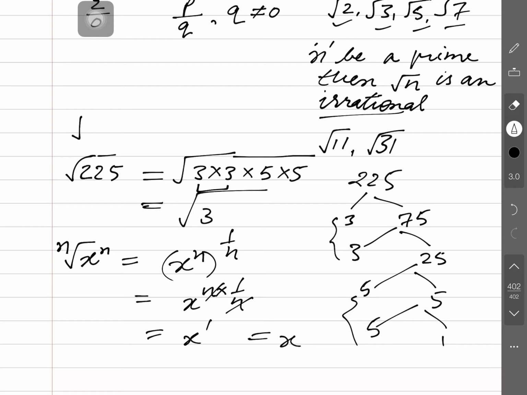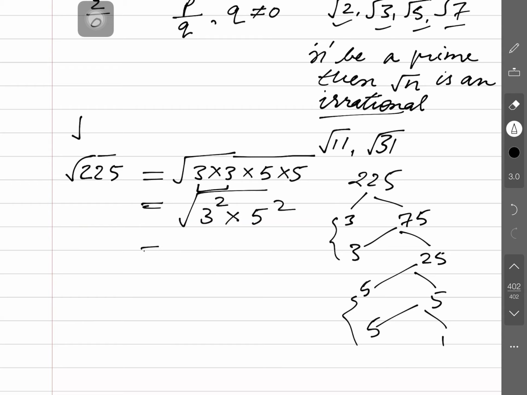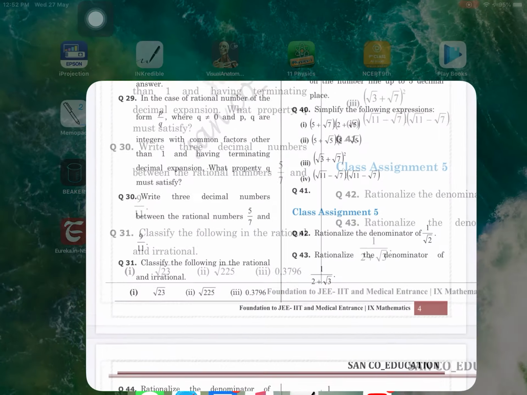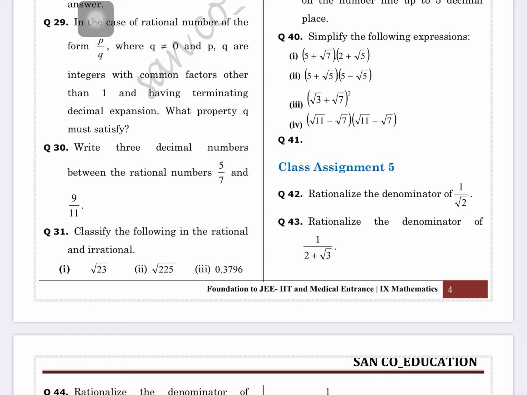So, you may understand this again. Here we have 3 to the power 2 and 5 to the power 2, right guys. So, 3 is carrying the power 2 and the indices is also 2, so 3 will get free from this. And 5 is also carrying power 2 and its indices is 2, so 5 also gets free. So, 3 5s are 15. It is not needed to tell this again. 15 is a rational number. Is that clear guys? So, before stating whether any number is rational or irrational, first you have to simplify the numerical value.